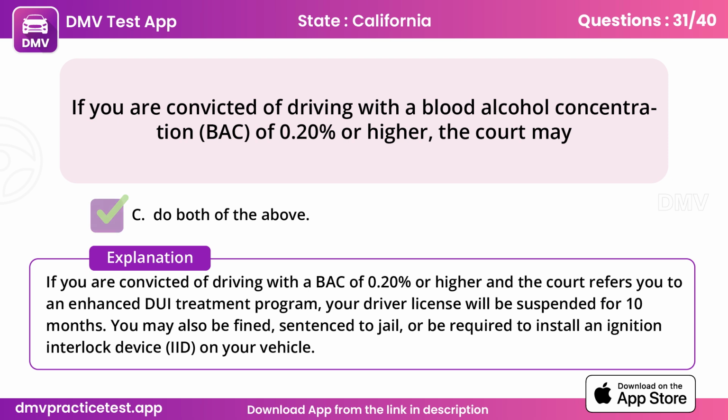If you are convicted of driving with a BAC of 0.2% or higher and the court refers you to an enhanced DUI treatment program, your driver license will be suspended for 10 months. You may also be fined, sentenced to jail, or be required to install an ignition interlock device, IID, on your vehicle.